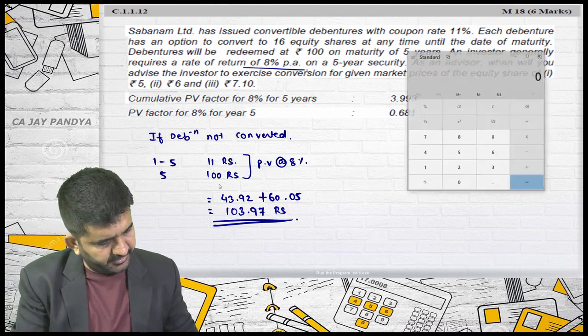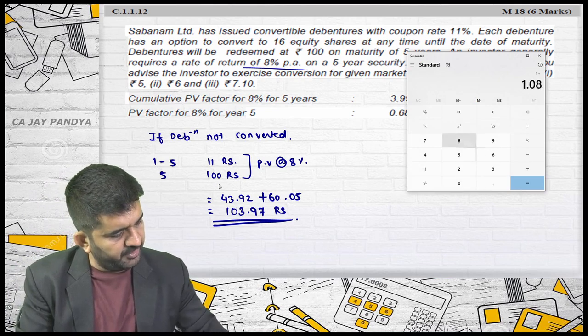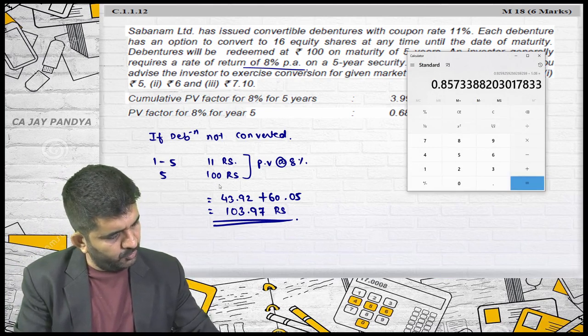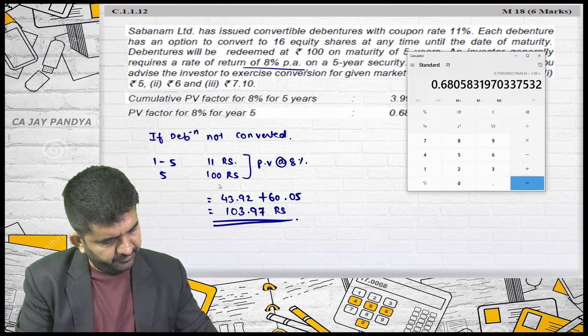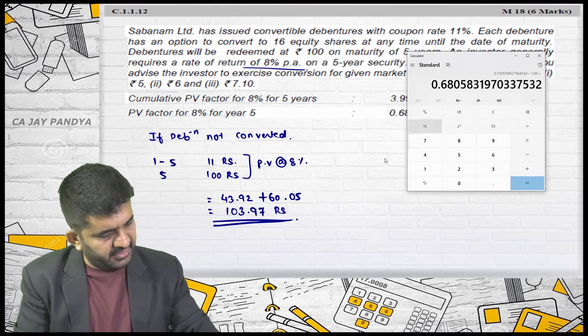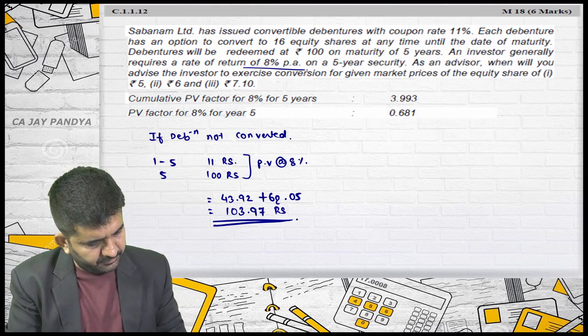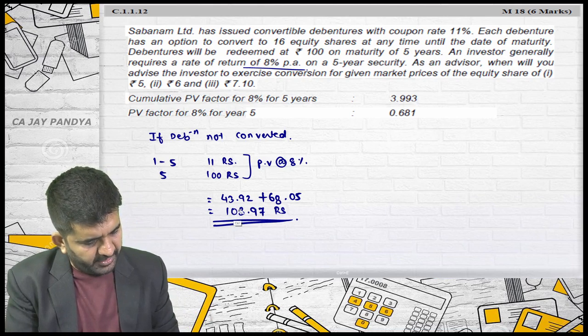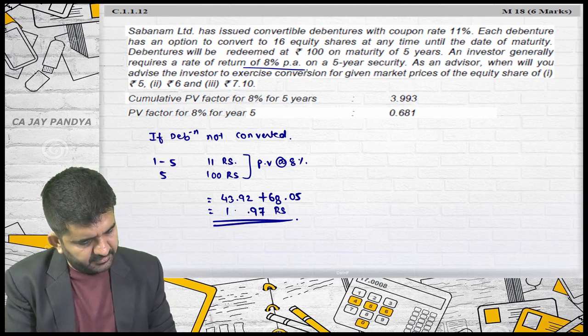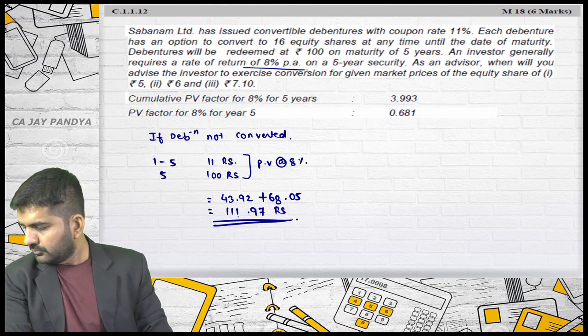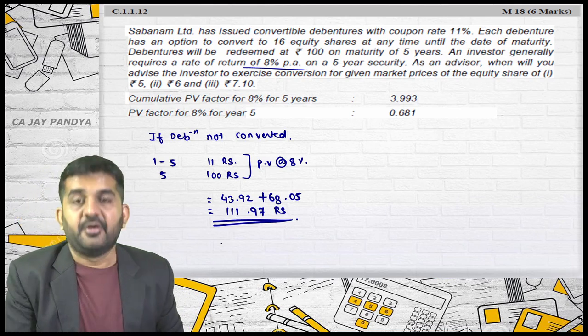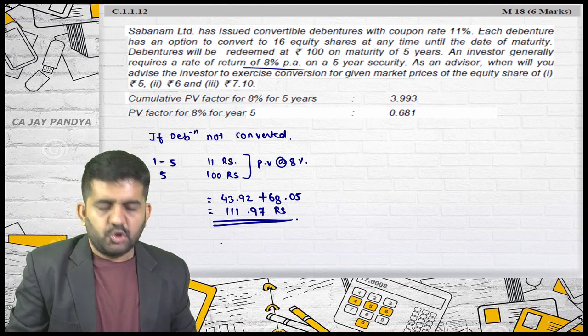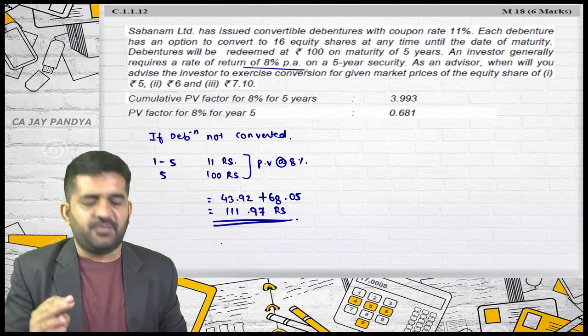This is incorrect. 1 divided by 1.08 to the power 1, 2, 3, 4, 5. Yes, it is 68.05. I'll have to add 8 in this. It is 111.97. Is it alright? So this is the worth of the debentures if they are not converted.